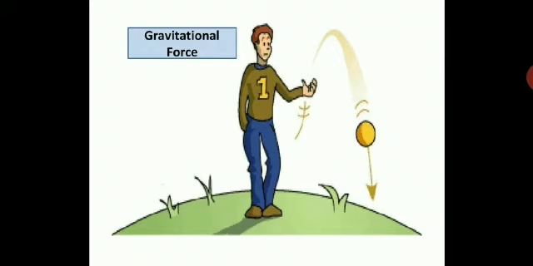This is how you see how gravity works. Any object you throw upward or in any direction will always go down to the ground. That means there is some pull on the ground, and that pull is called gravitational force. Any object you throw upward with a force will try to come down with a force. That force is called gravity.